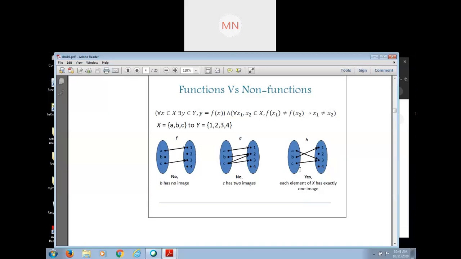But in case of function, in the definition, it is clear that all elements have to be related with the second set. So in case of function, we say that the first set is the domain. But in case of relation, you cannot say that the first set is the domain. Okay, is it clear now?